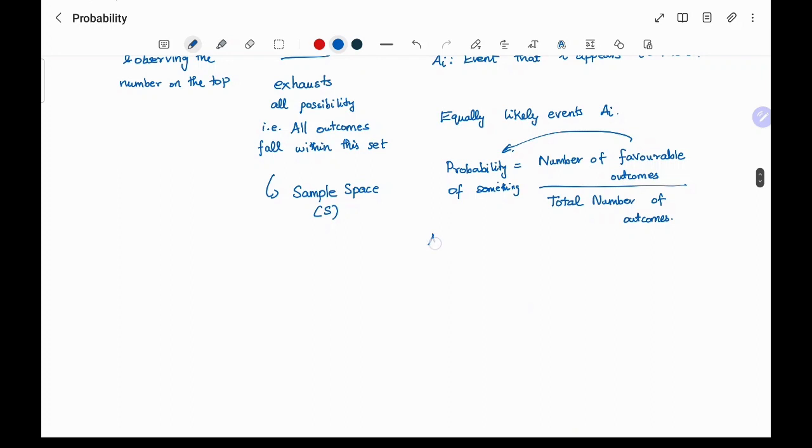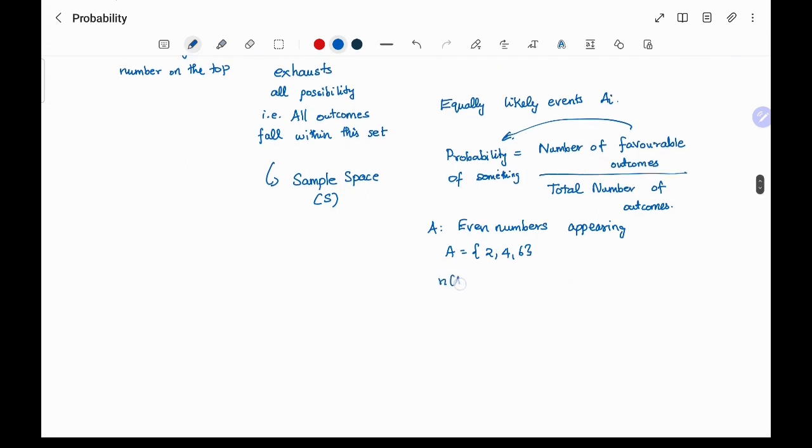Let's take the event A to be even numbers appearing. Then what are the possibilities for A? We have 2, 4 and 6. So what is n of A? From set theory, this is 3.